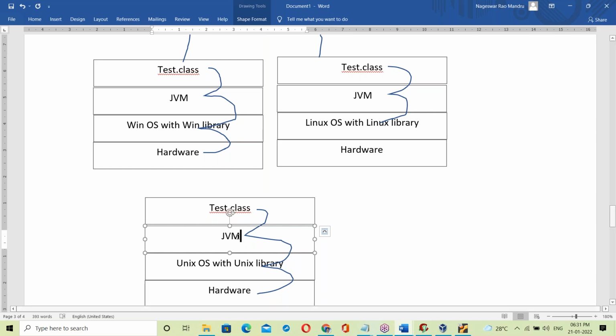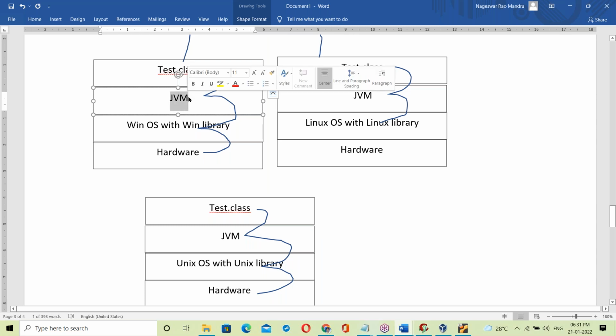That's it. JVM is not a part of OS. It is from the JDK. For JVM purposes, you have to install JDK on every OS. Otherwise, you cannot get JVM. Fine. Next, one more here.